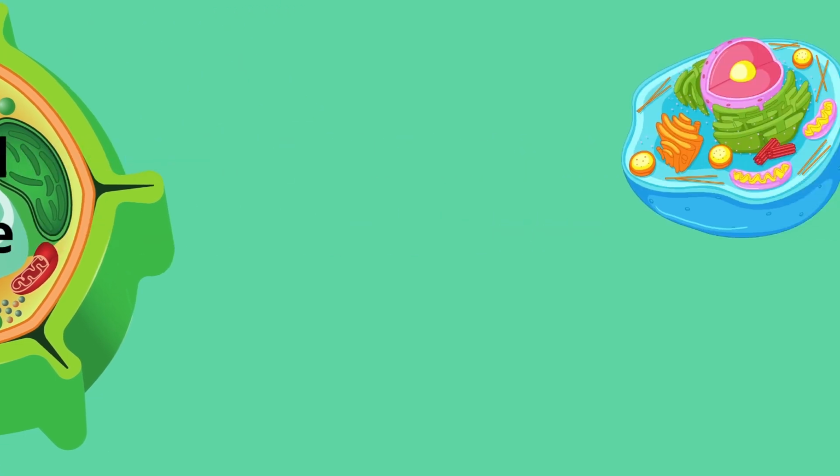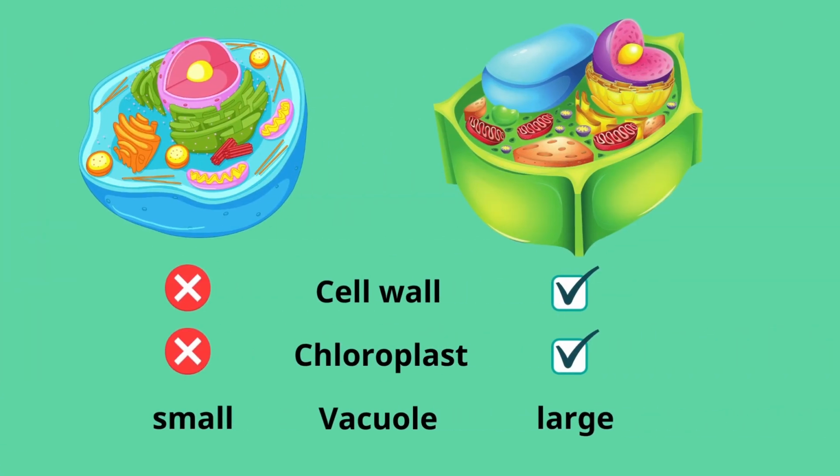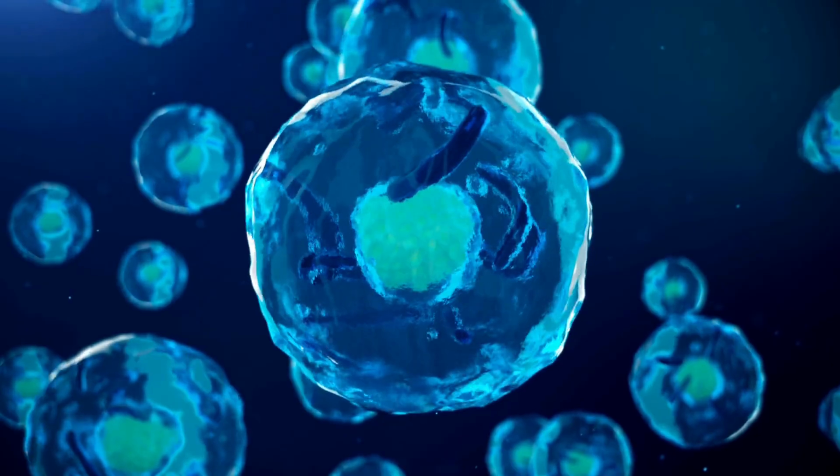The main difference between animal cells and plant cells is that plant cells have a cell wall, chloroplasts, and a central vacuole. Animal cells also have a vacuole, but it is very small, unlike plant cells, which have a large central vacuole. Since plant cells have a cell wall, they have a more regular shape, while animal cells have a more irregular shape. That's about it for today's video.